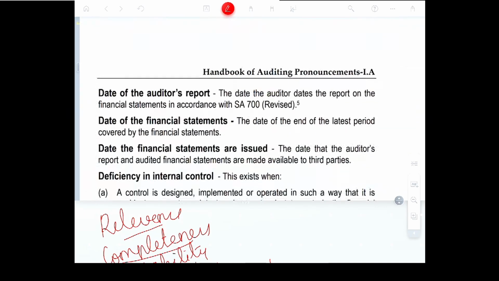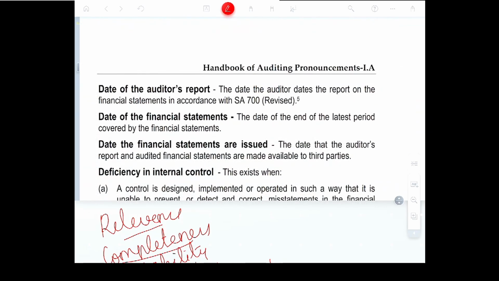At the same time, the date of the auditor's report is the same thing. When the auditor completes the audit and he creates the UDIN, then that date is the date of the auditor's report.